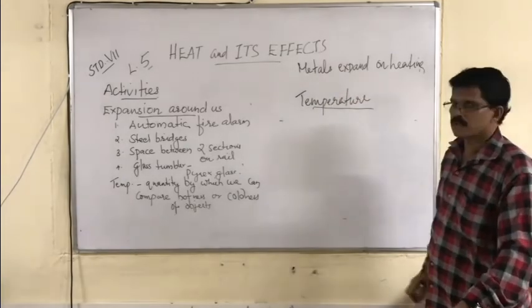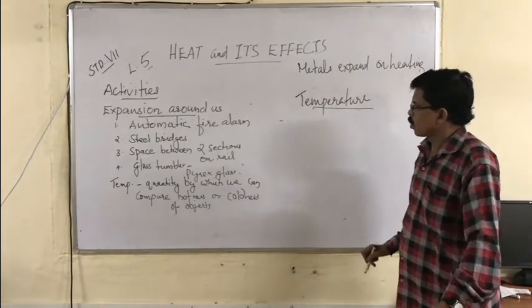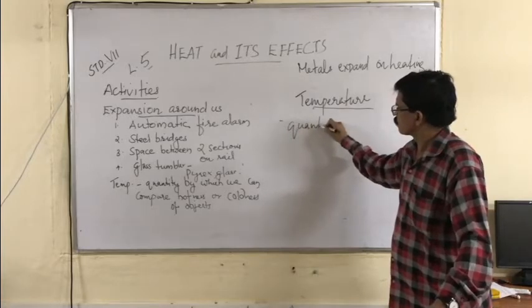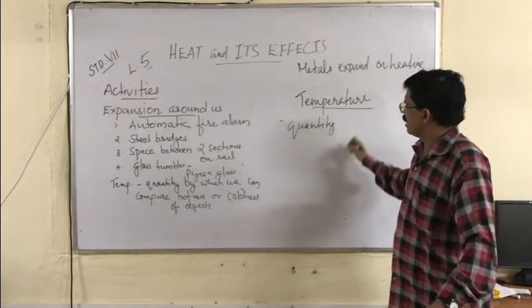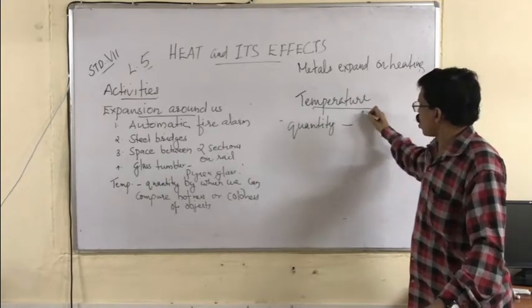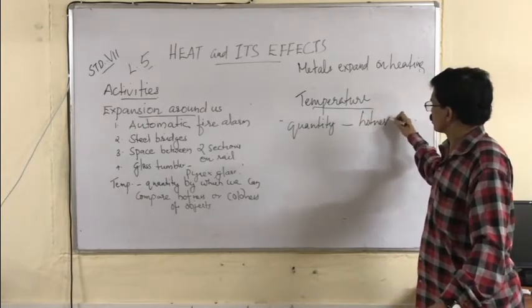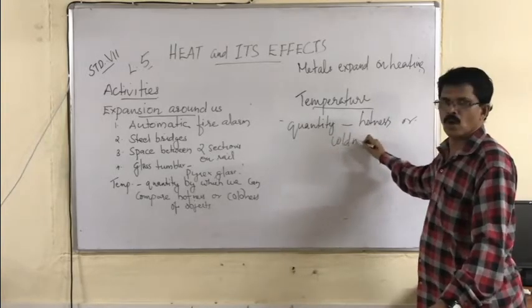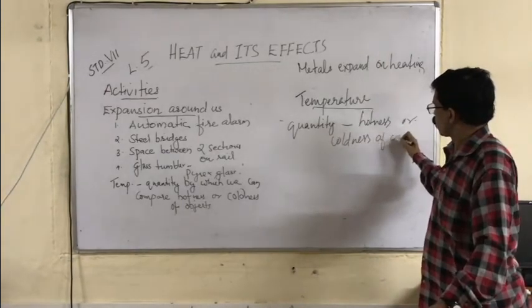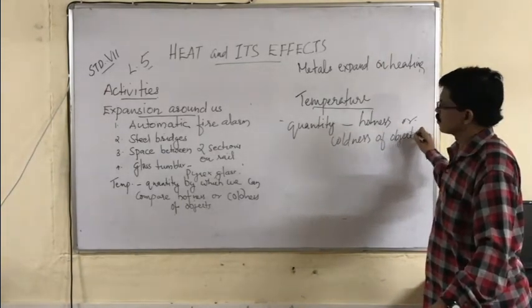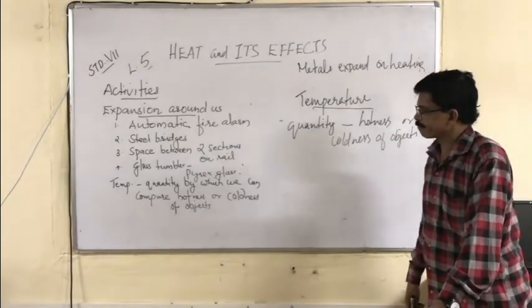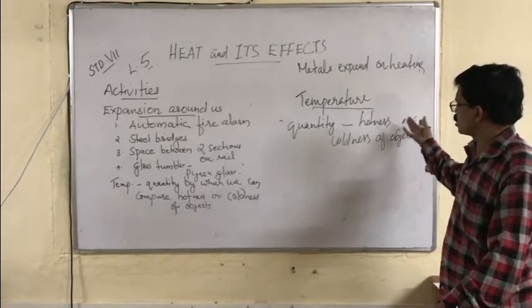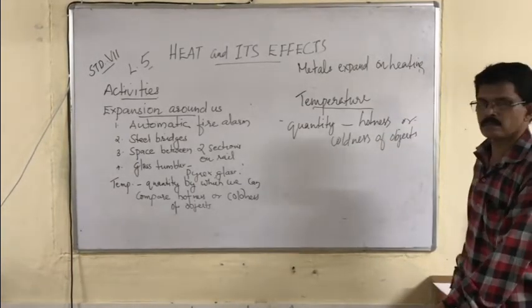What is temperature? Temperature is the quantity by which we can compare the hotness and coldness of an object.